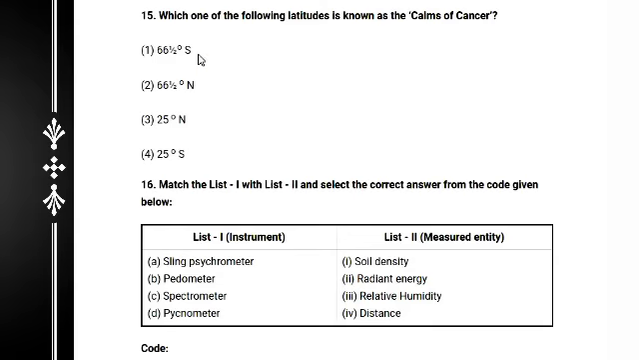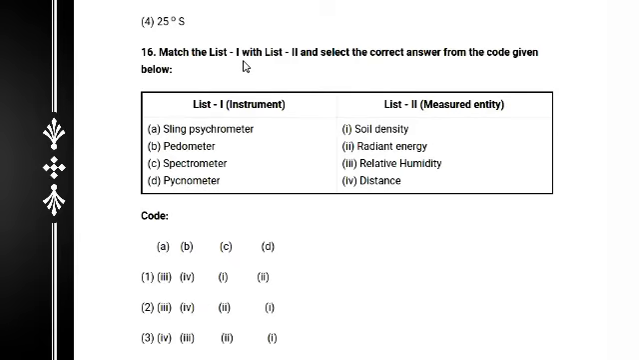And next, match list 1 with list 2, and select the correct answer from the code given below. In list 1 there are the instrument names, and in list 2 what they measure, such as the sling psychrometer, pedometer, spectrometer, and cyanometer. And very interesting, this is question number 16.